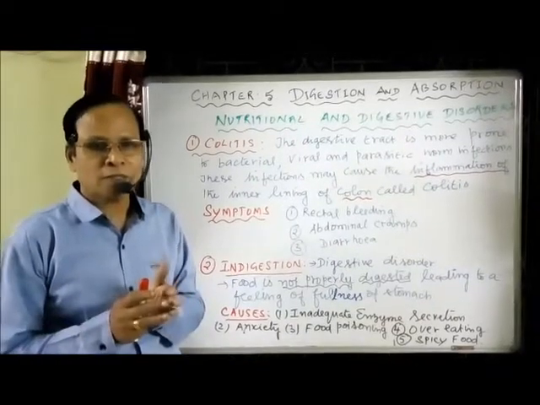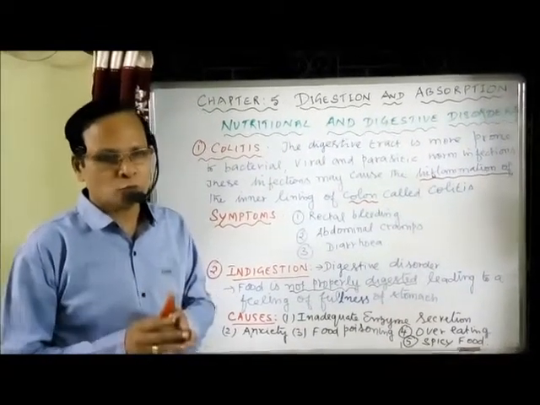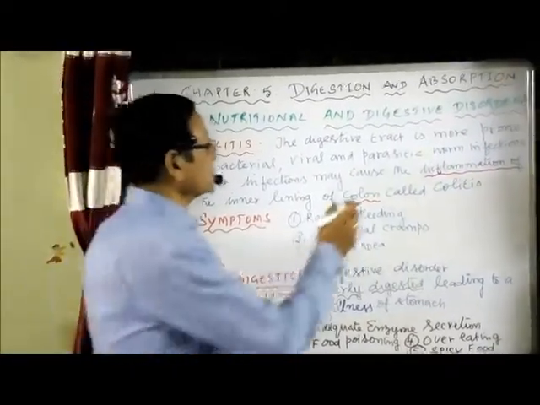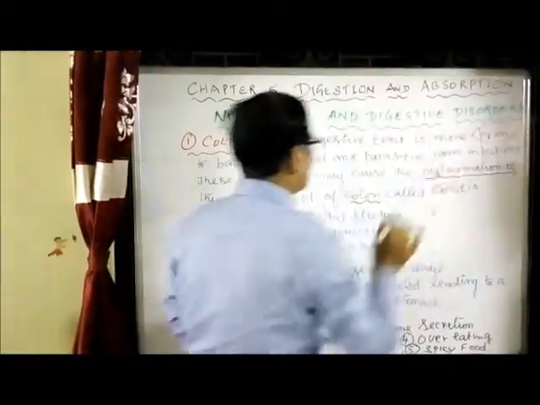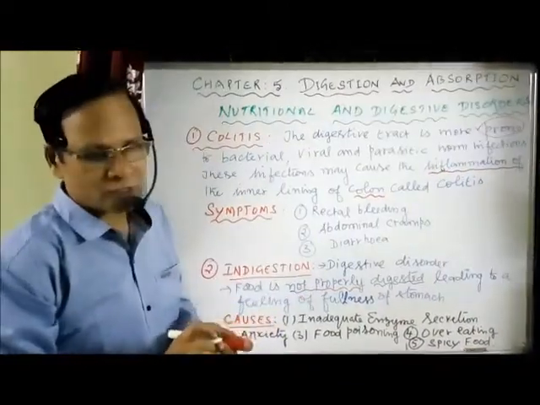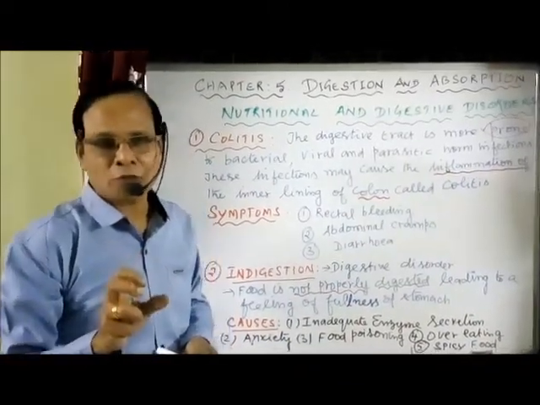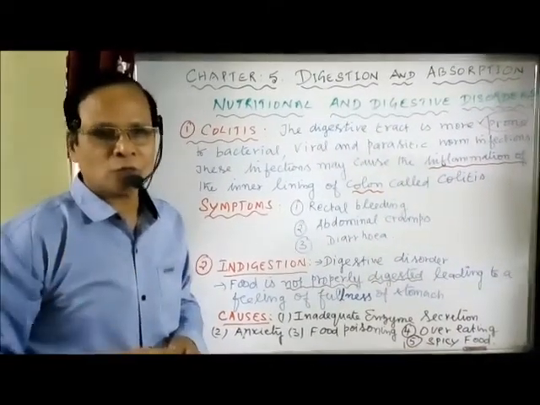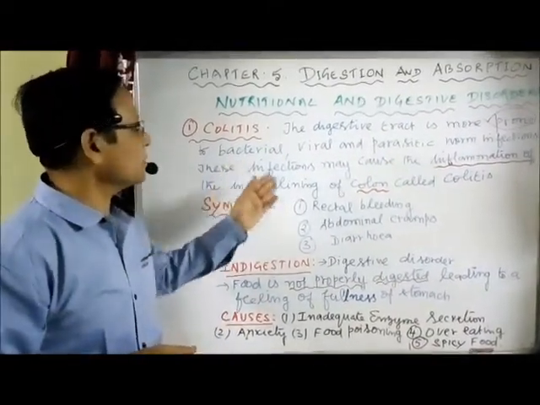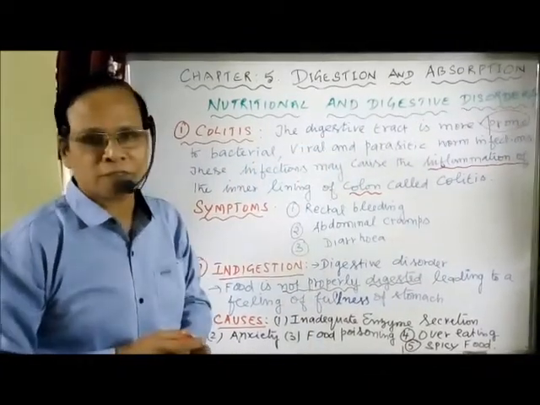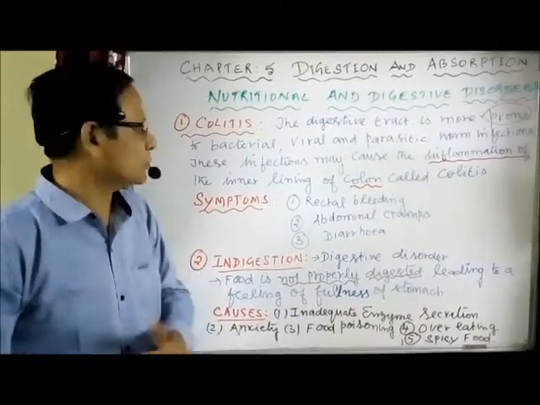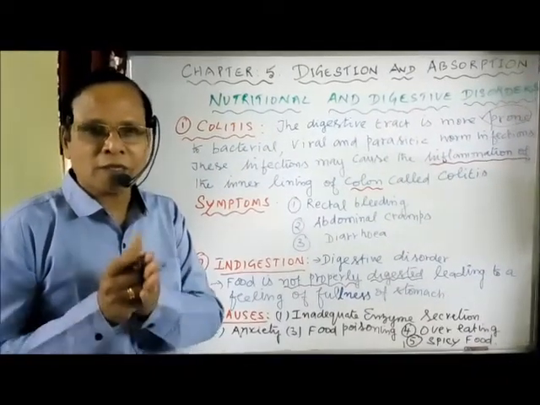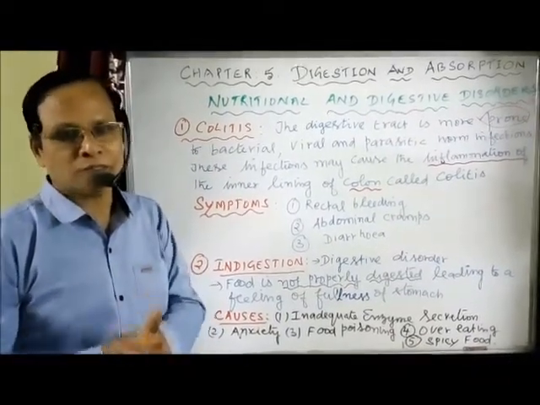The digestive system is more prone to bacterial, viral and parasitic worm infections, because any contaminated food and water may cause damage to the digestive tract. Through contaminated food and water, bacteria, viruses and also some parasitic worms, particularly roundworms, can enter. These infections may cause inflammation of the inner lining of the colon, the large intestine.